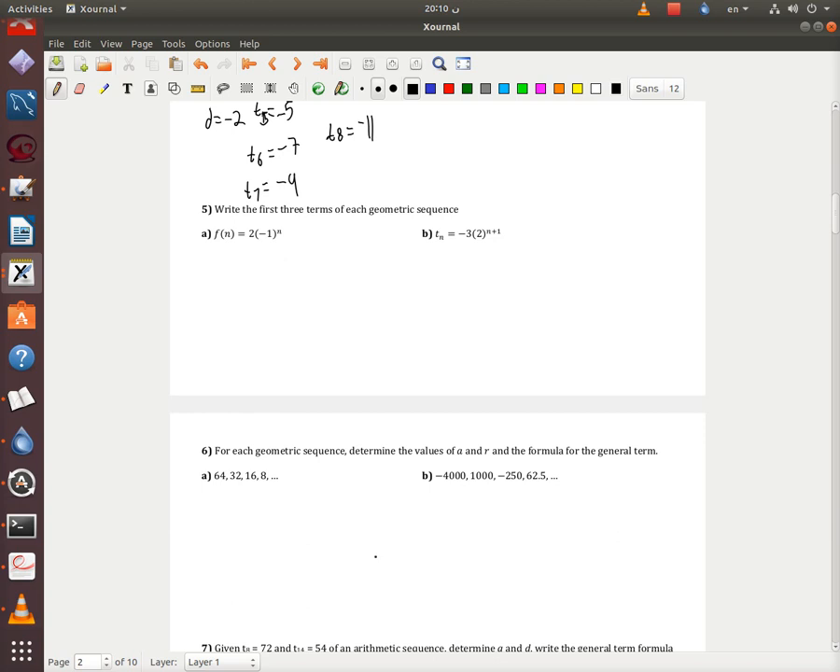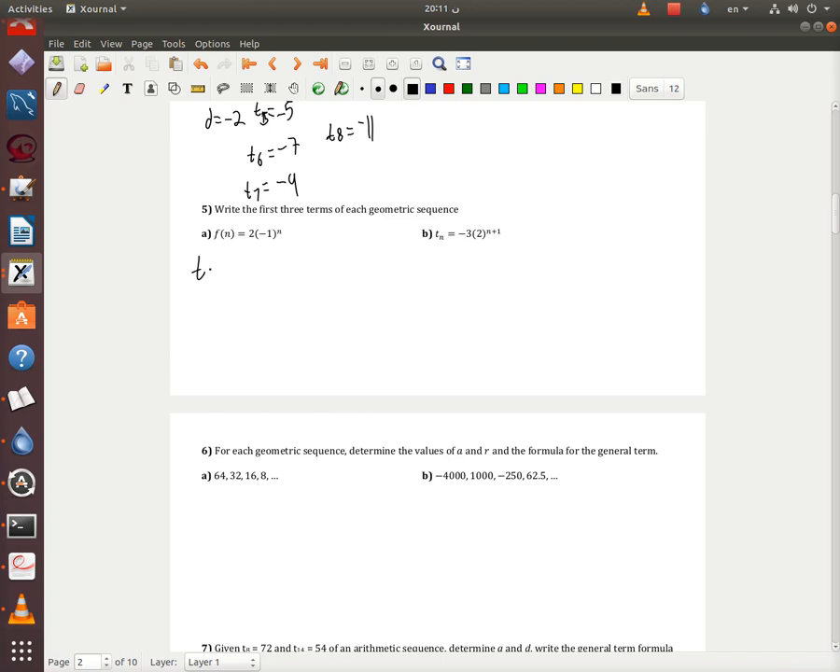Write the first 3 terms of each geometric sequence. So what do you want to choose? Okay, I'm gonna take B. Or I think A looks more interesting. It's a function of n. So the function of n equals 2 times minus 1 to the power n. So write the first 3 terms.